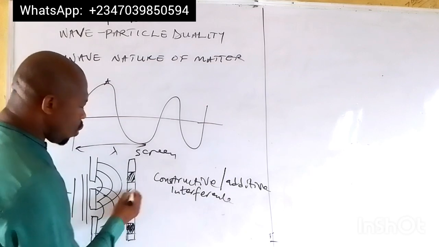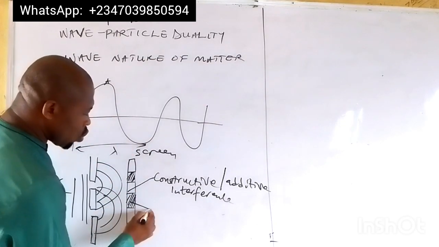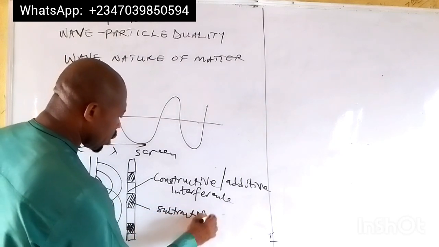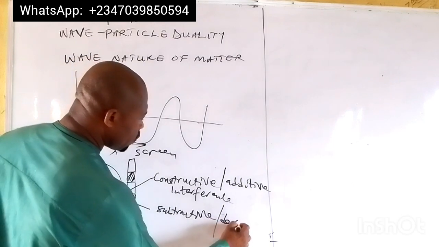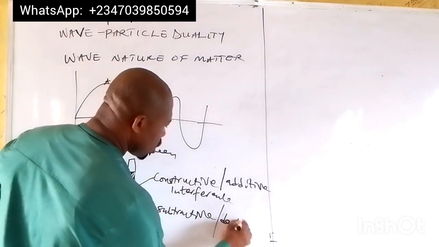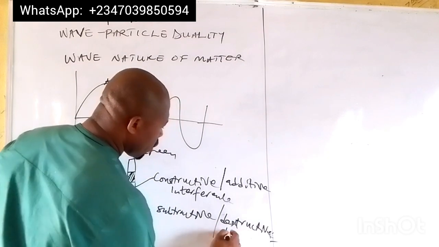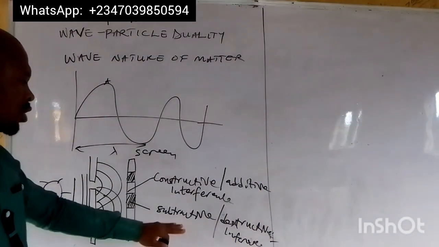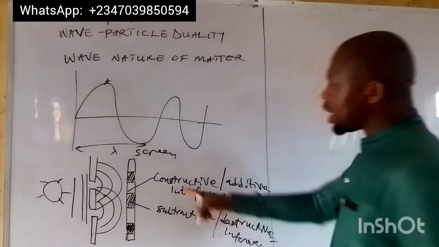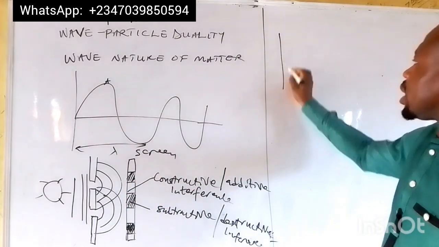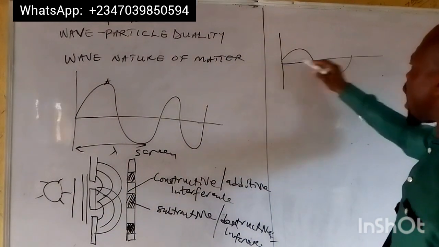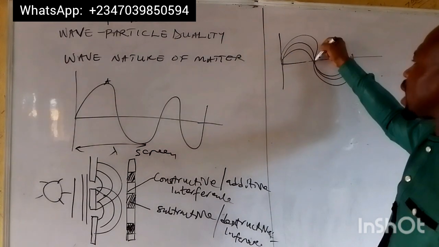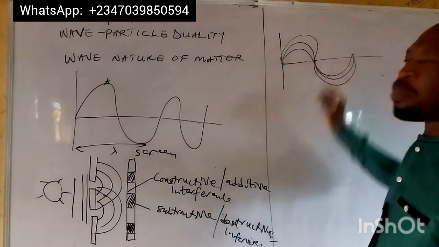Remember, you can call it constructive or additive interference, while the dark spot is caused by subtractive or destructive interference. Now, destructive interference is where we have two or more waves with the same amplitude trying to enter a particular point.